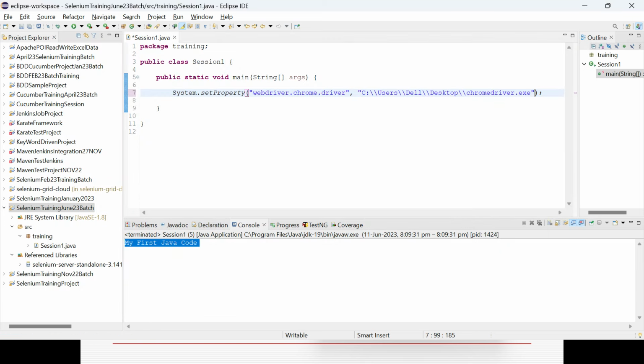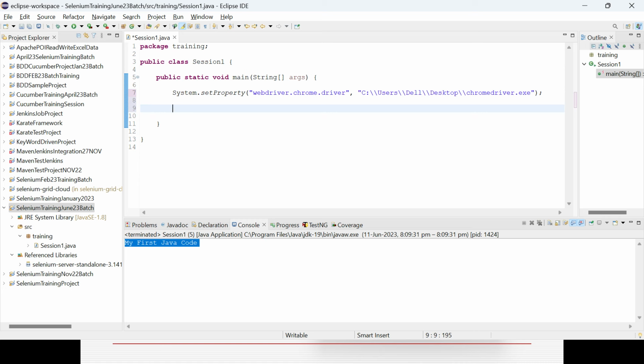So that's my first part done. System is the predefined class from where the setProperty method is coming, which takes a key and value. The key for the Chrome driver is webdriver.chrome.driver, and the value is the exact path of my exe file. Then I'll create an object or instance for the WebDriver interface.